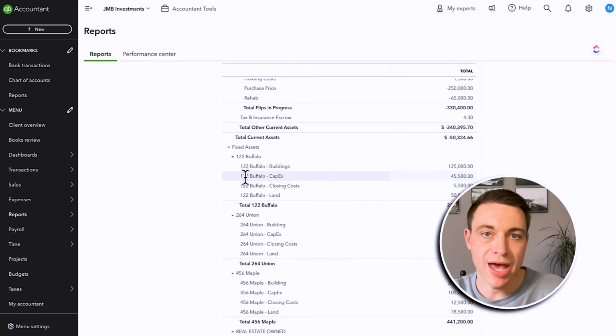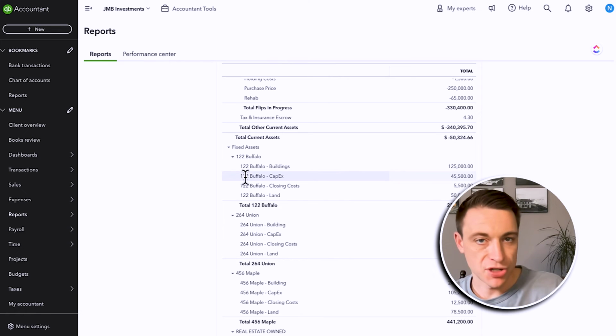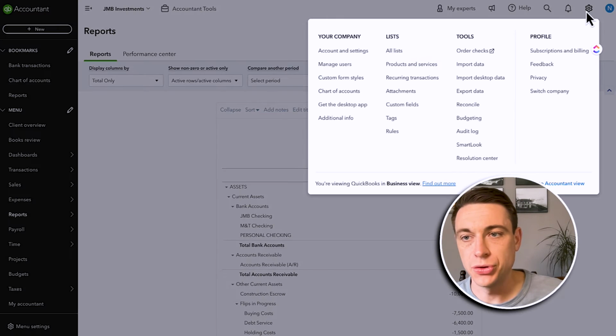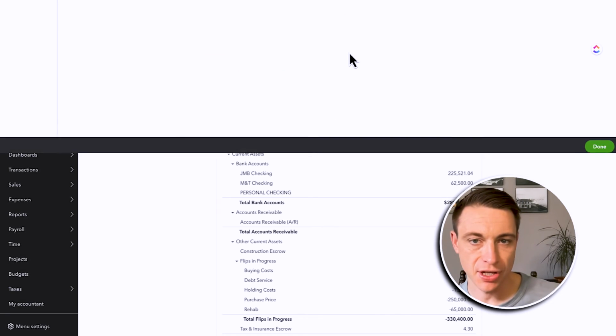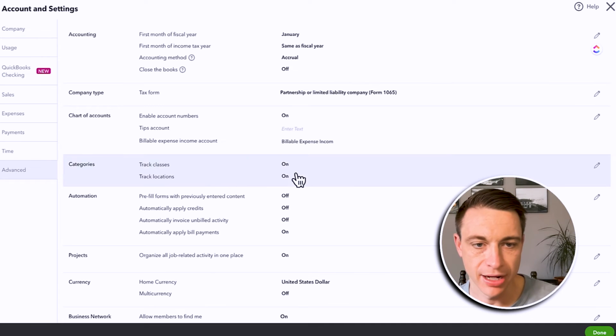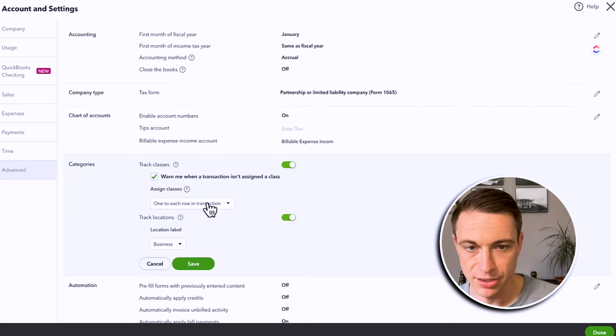All right, now we can do that in one of two ways. We can either use class or customer. There's pros and cons to each of them. I'm going to demonstrate this with class as a starting point. If you have QuickBooks Online Plus or beyond, you can use class. If you don't, you can use customer. But I'm going to turn class on. In fact, it's probably already on here. So we're going to indicate that I want to use class.